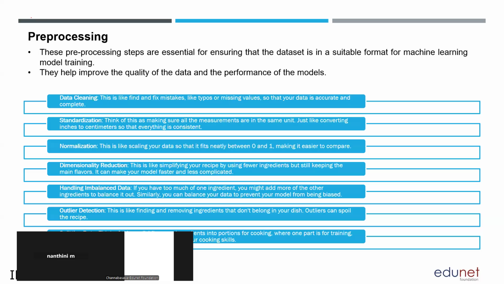Okay, so example. Let me tell you. When you're taking the Teachable Machine, in that Teachable Machine we have two classes. What are the two classes? We have sad face and happy face, right? In the sad face you have 27 images, and in the happy face you have 27 images. So what will happen? The machine is able to learn properly.